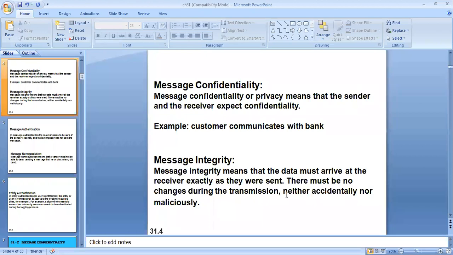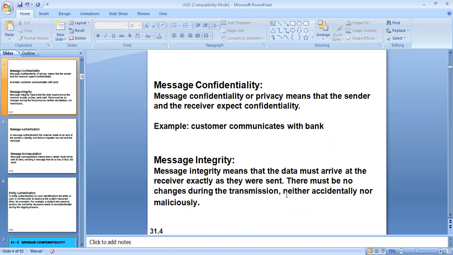There must be no changes during the transmission. We have seen earlier that there can be transmission errors, or the information can accidentally be changed or disturbed, and different information will reach the destination, but it should not happen. So there should be proper synchronization between the message that we send, and the same message should reach the destination.